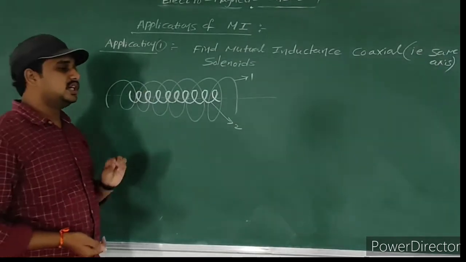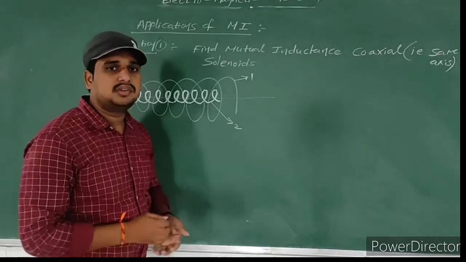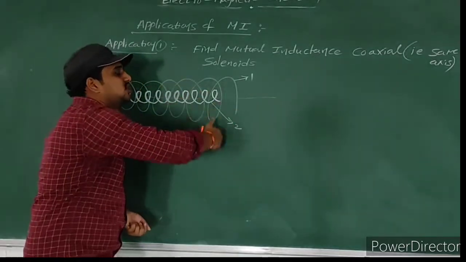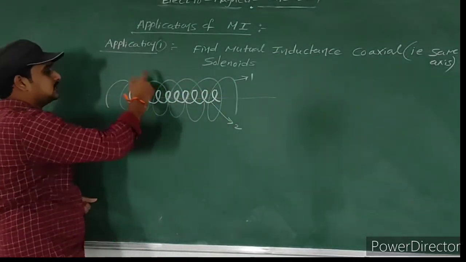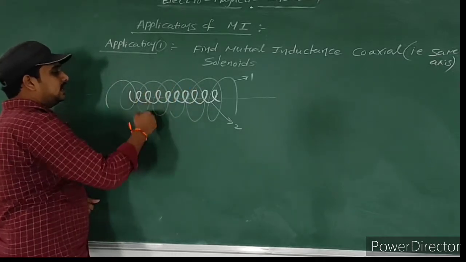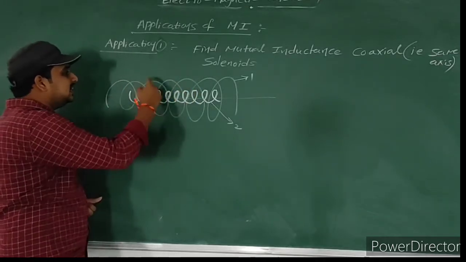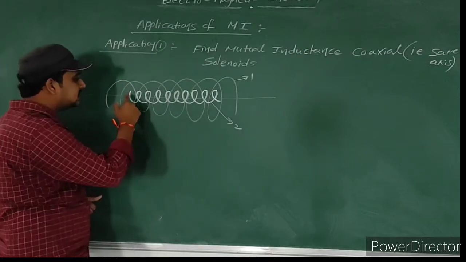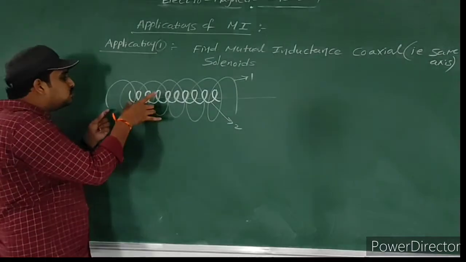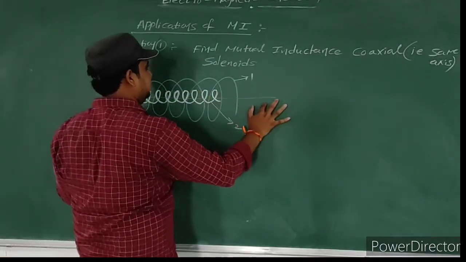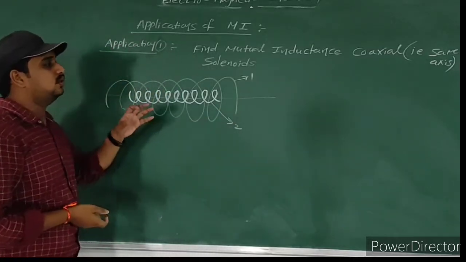You know already, generally a solenoid is represented with a spring-like structure. That is also called a helical structure. Here I consider two solenoids. One is a thin line solenoid, another one is this thick line solenoid. These two solenoids have the same axis. That's why these are coaxial solenoids.